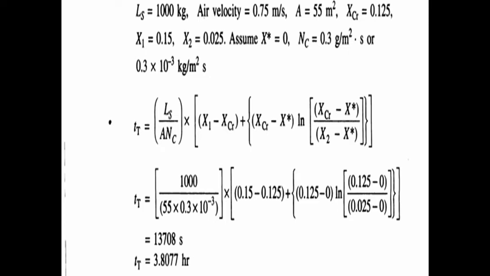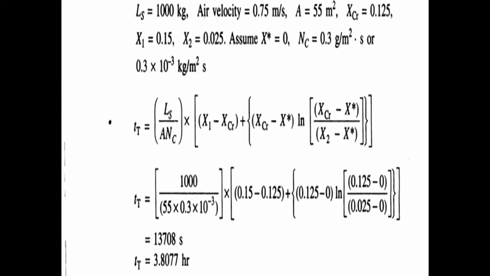For this case, equilibrium moisture content, that is X star, equal to 0. What is equilibrium moisture content? Moisture content in a solid that can remain in equilibrium with the drying medium of a given relative humidity at a given temperature. So equilibrium moisture content is 0 at a high drying temperature and low relative humidity; equilibrium moisture content becomes close to 0. For this case, equilibrium moisture content is not given in the problem, so you should take it as 0.